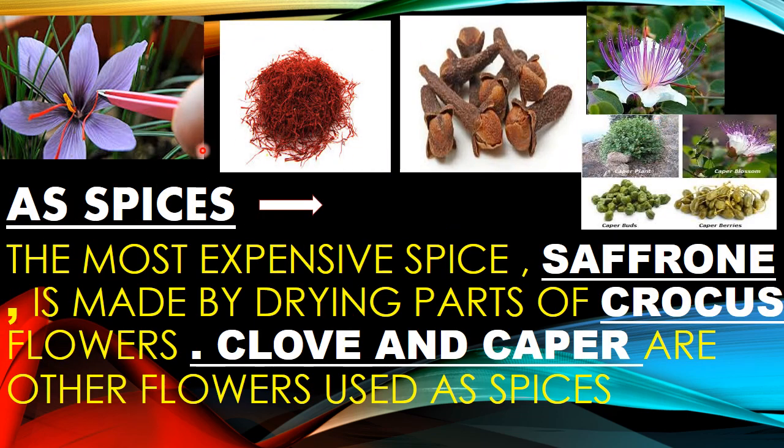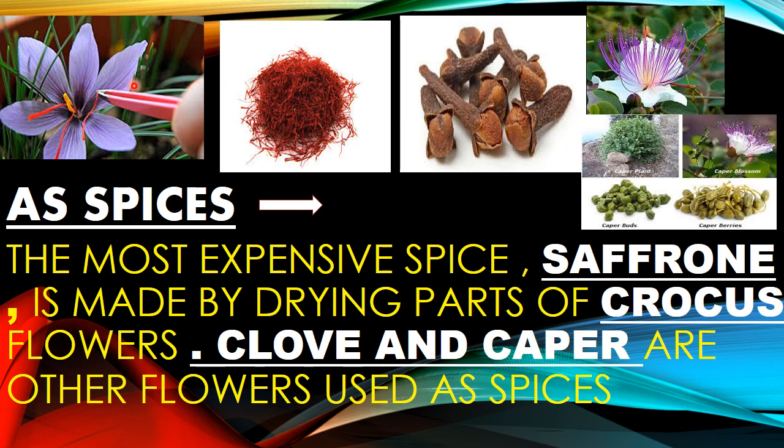This is a different diagram you can see on your screen. This is saffron. Saffron comes from this flower, along with clove and caper. As spices, the most expensive spice, saffron, we already know. Saffron is used in milk and other food items.